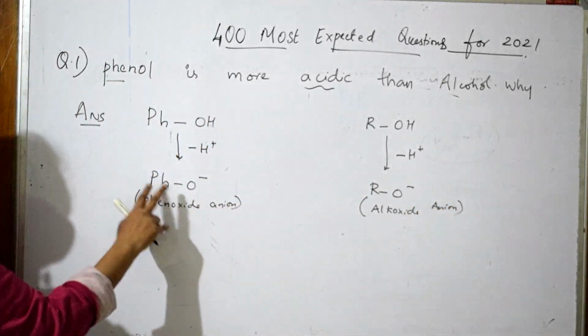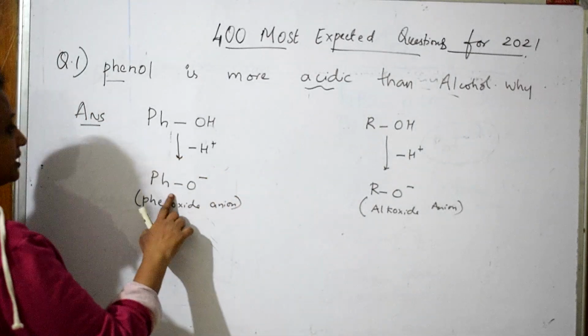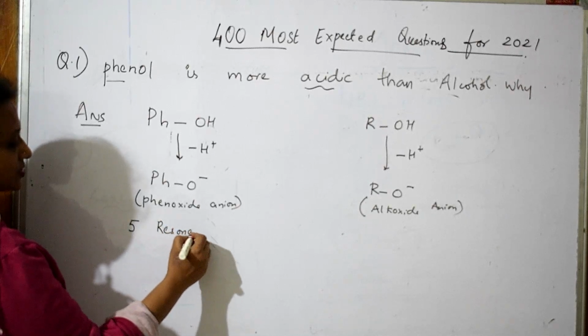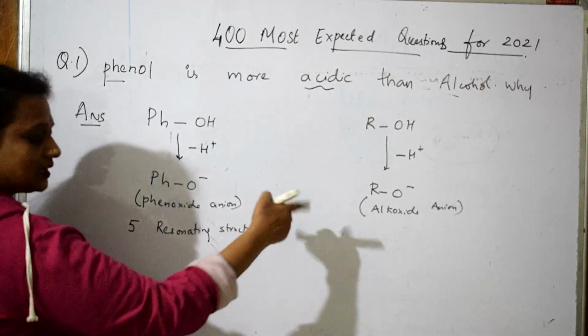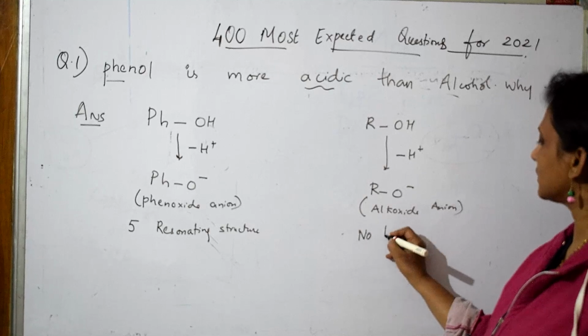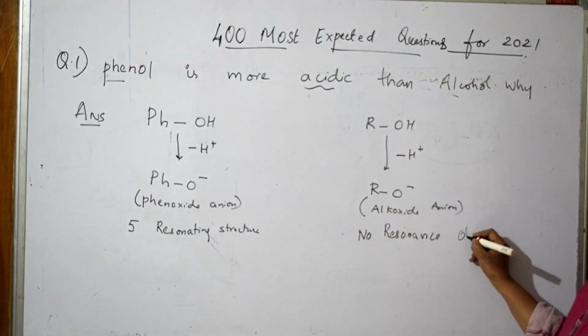Next, in phenoxide, just now we have seen in the first question, how many resonating structures? 5 resonating structures. Does alkoxide show resonance? No. No resonance observed.